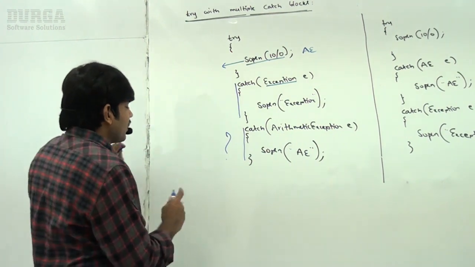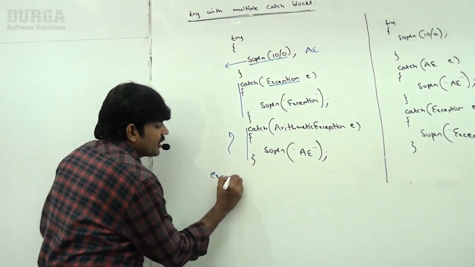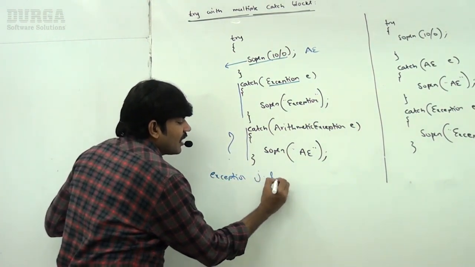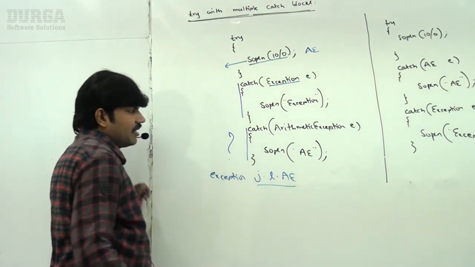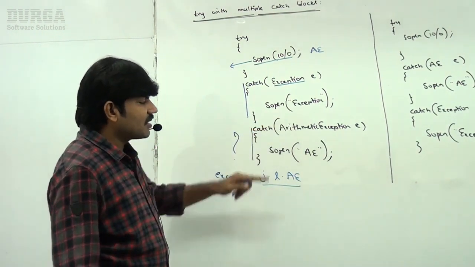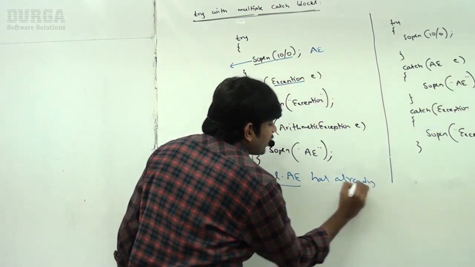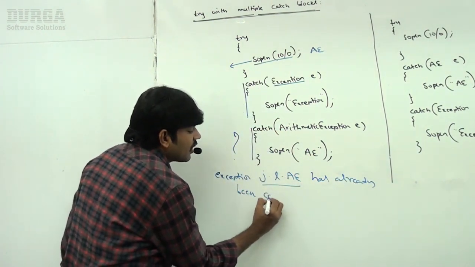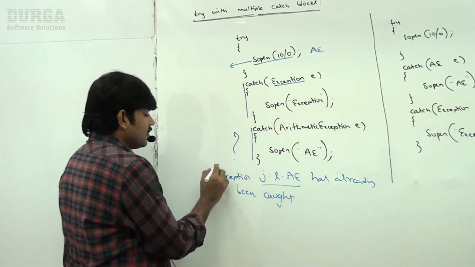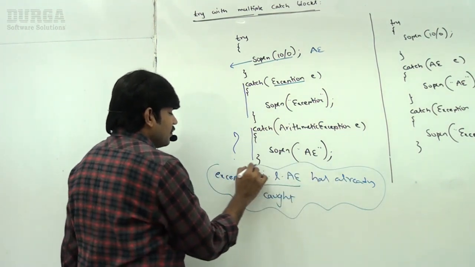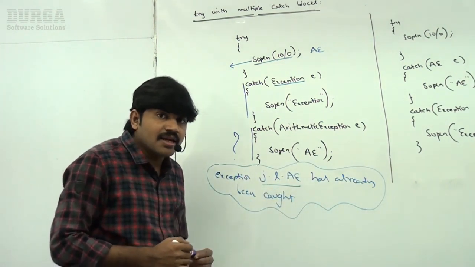So what is that error? java.lang.ArithmeticException has already been caught.